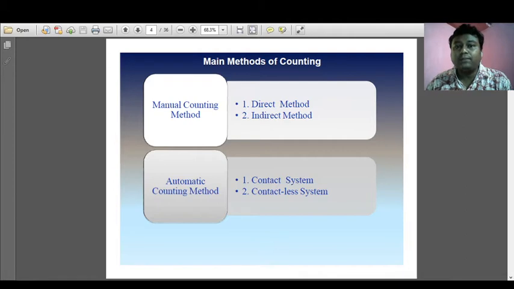Now the main methods of counting. Primarily, they are broadly divided into two types of method. One is the manual method, another is the automated traffic volume method. Method means the method of counting the traffic volume. In the manual method, there are the direct method and the indirect method. In the automated method, there is a contact system and a contactless system. Now we will discuss in detail the manual and automated traffic volume counting systems.